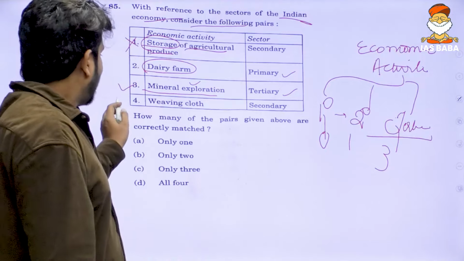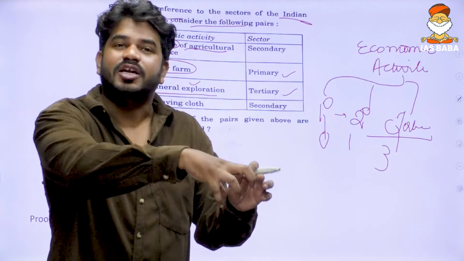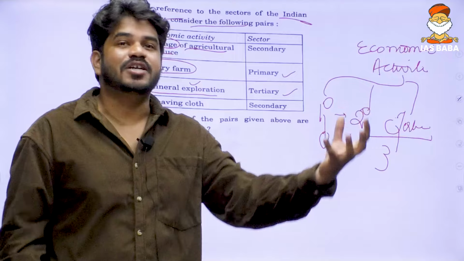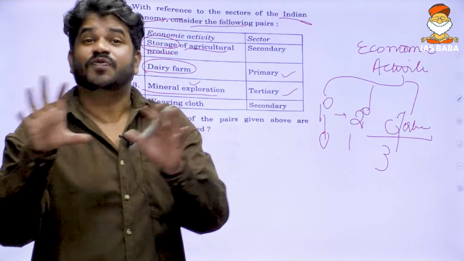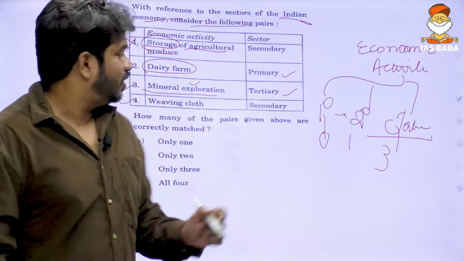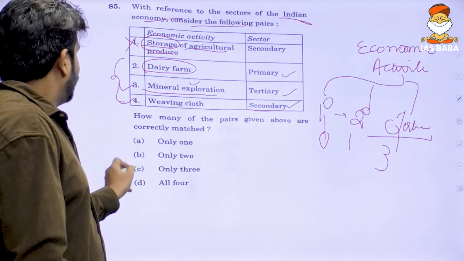This is right. And then weaving of cloth. Here cotton is transformed. Cotton, which is directly obtained from nature, is transformed to a particular product. It is weaved. So it is a secondary activity. So 1 is wrong, 2, 3 and 4 are right. So how many options are right? Only 3 options are right.